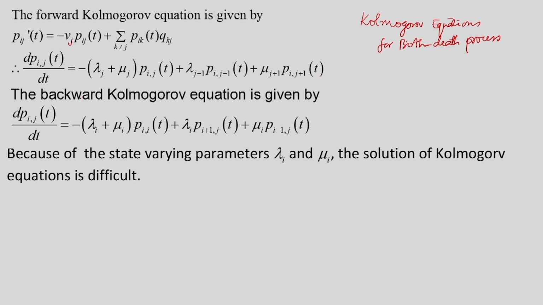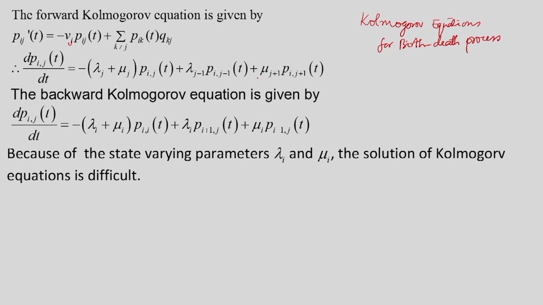Similarly, the backward Kolmogorov equation is given by dP_ij(t)/dt equal to minus, again nu_i will be there, minus (lambda_i plus mu_i) into P_ij(t), plus lambda_i into P_{i+1,j}(t) plus mu_i into P_{i-1,j}(t). This is the backward Kolmogorov equation. We know how to derive the forward and backward Kolmogorov equations, so according to that principle, we get these two equations.